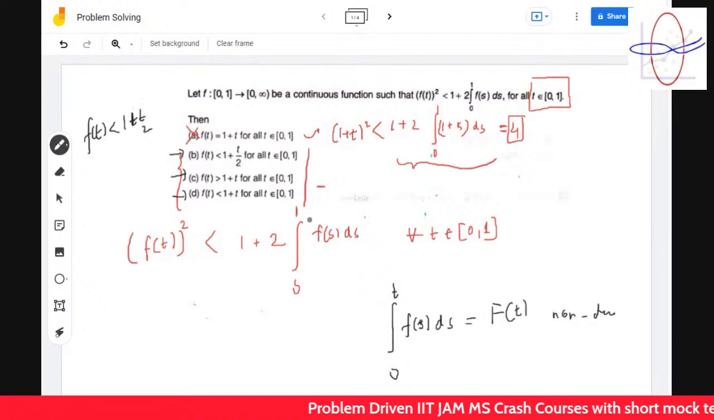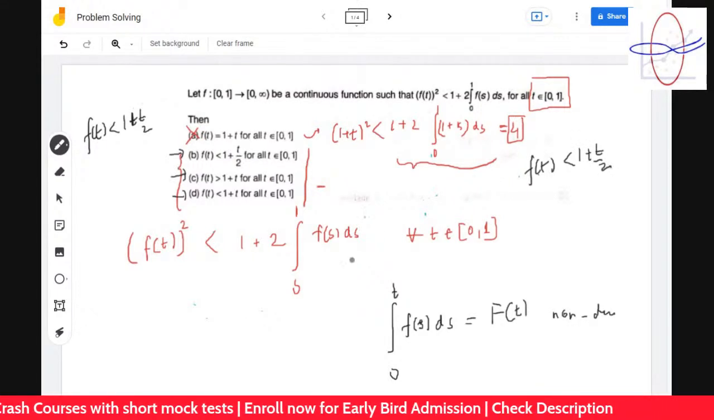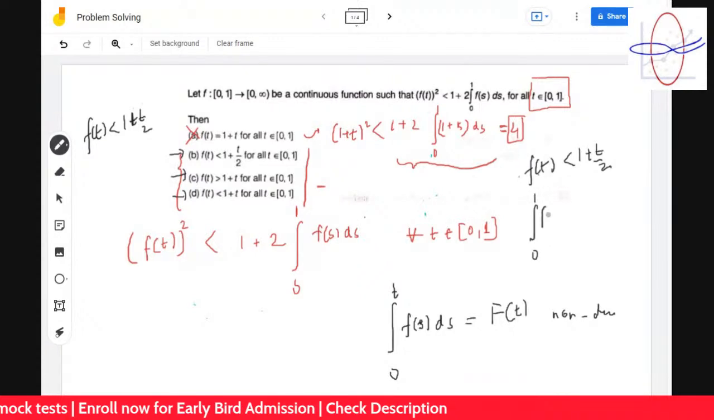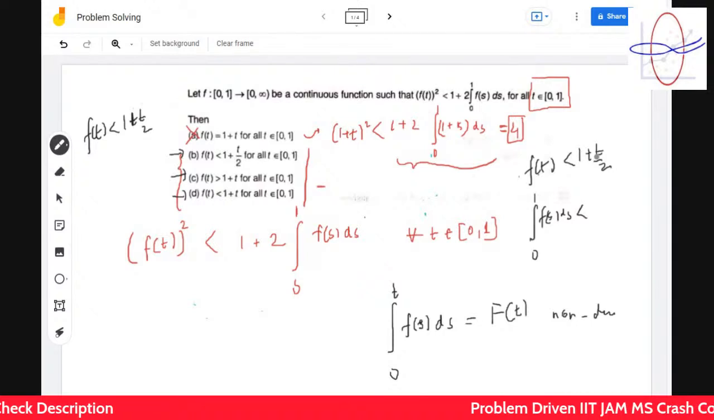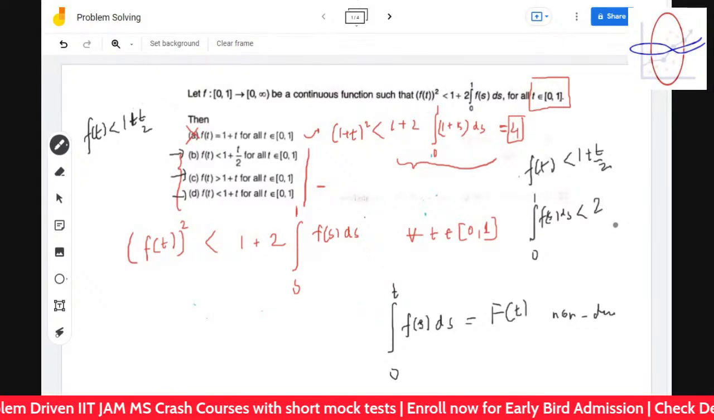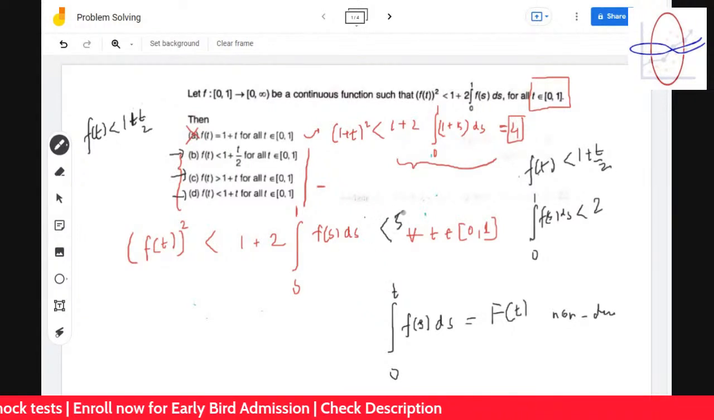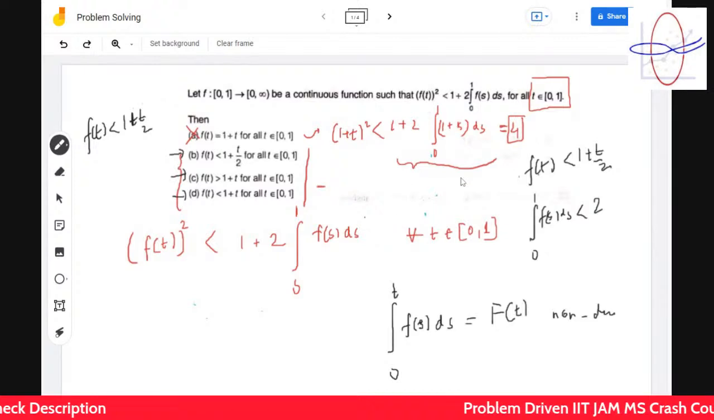Okay, so now think about this integration. So f(t) is less than 1 plus t by 2. So we have to find out something about this integration. So integration 0 to 1 f(s) ds is less than what? Is less than 1 plus this, which turns out to be 1 plus 1, 2. The maximum value of this is 2. Okay, but we have not proved whether this is always less than or equal to this or not. We have not proved that.